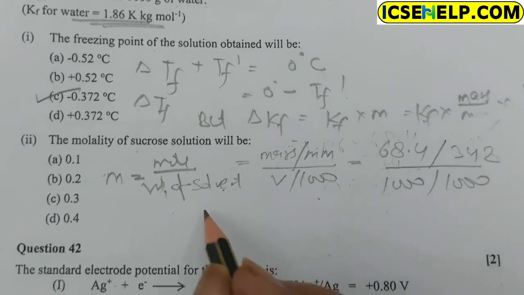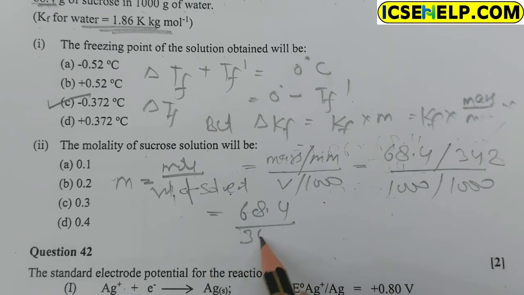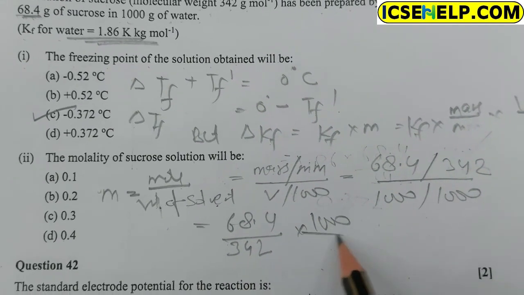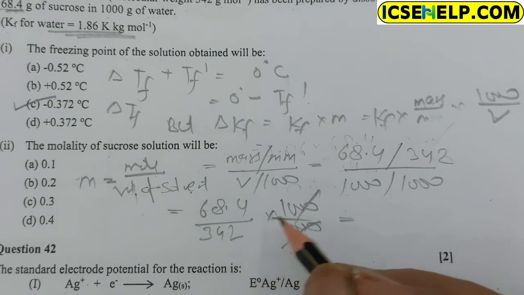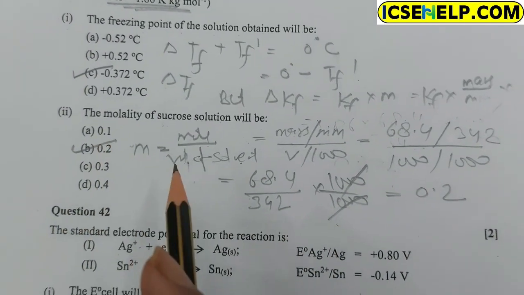So the value is 68.4 upon 342 and 1000 upon 1000, and after solving it, 0.2. So option B is correct.